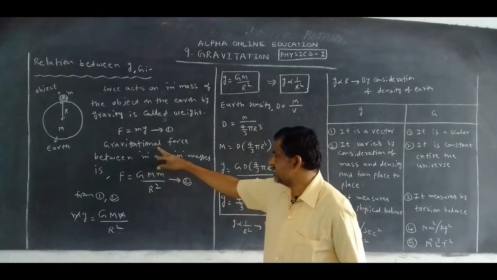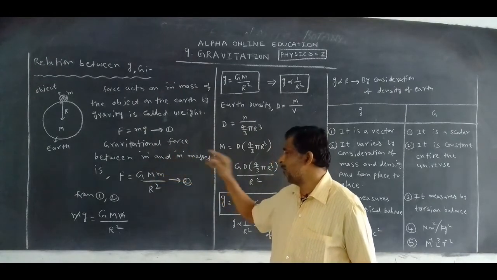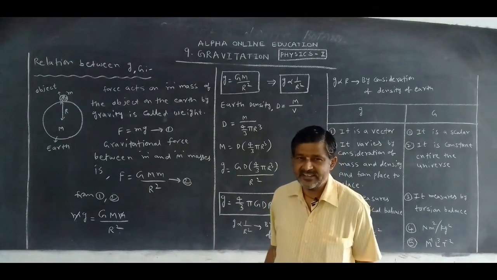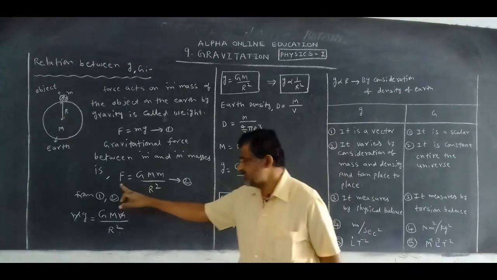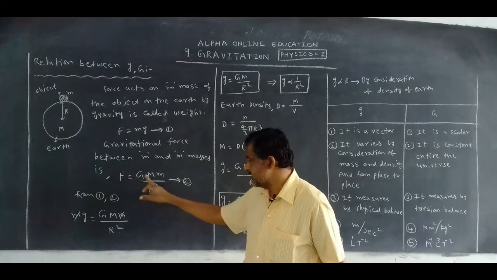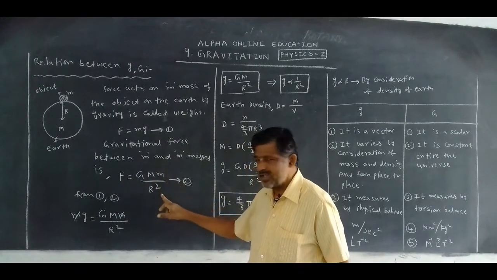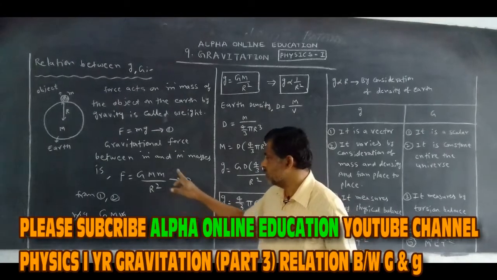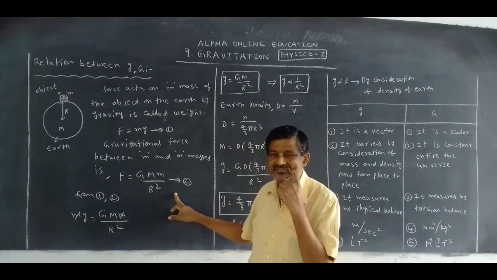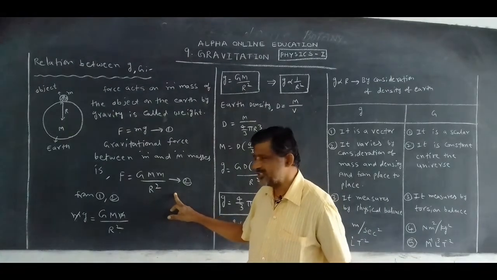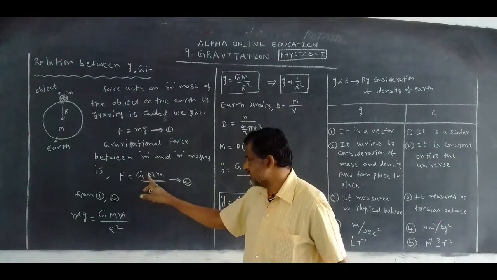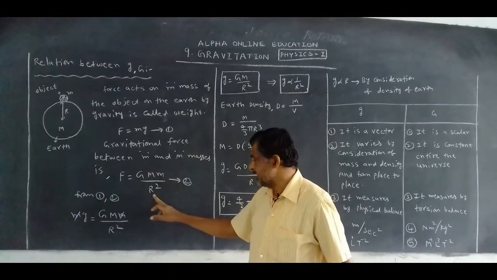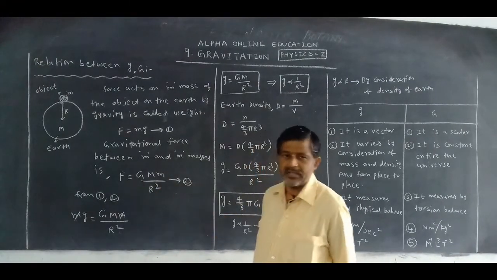Now the gravitational force between small m and capital M masses, from Newton's universal gravitational law, F is equal to capital G capital M small m by r square. Let us take this as equation 2. This is the equation from Newton's universal gravitational law, with capital M instead of m1, small m instead of m2, and capital R instead of small r.